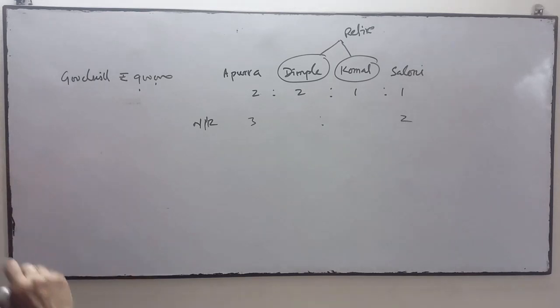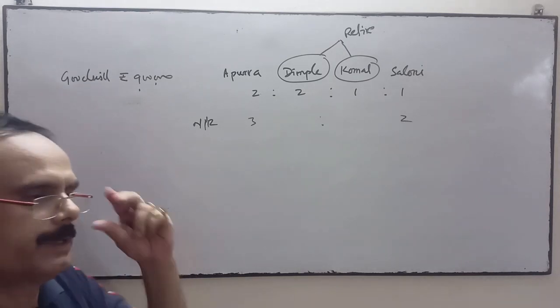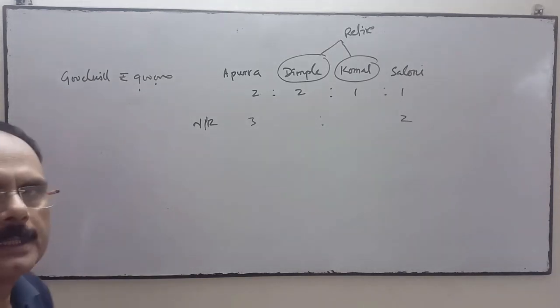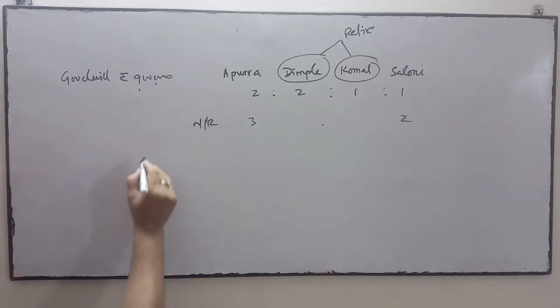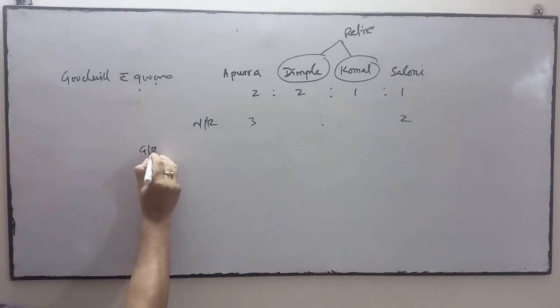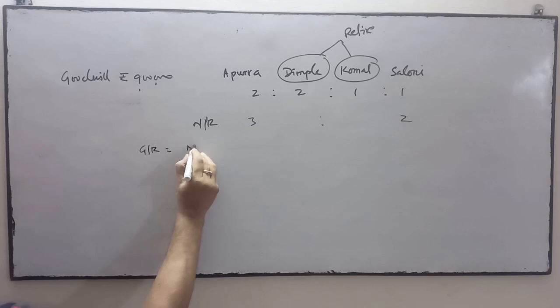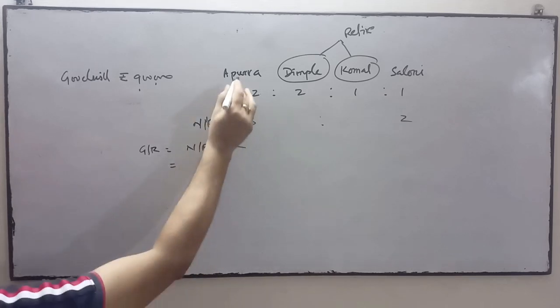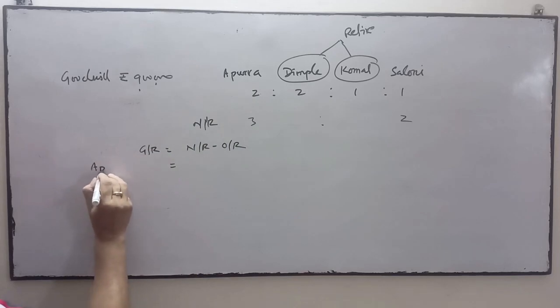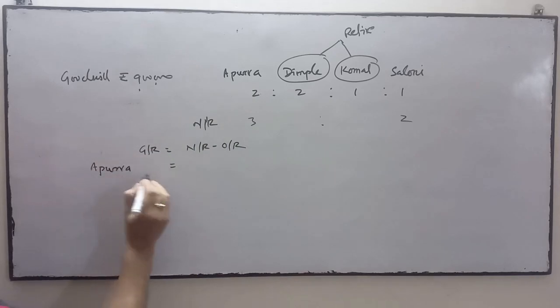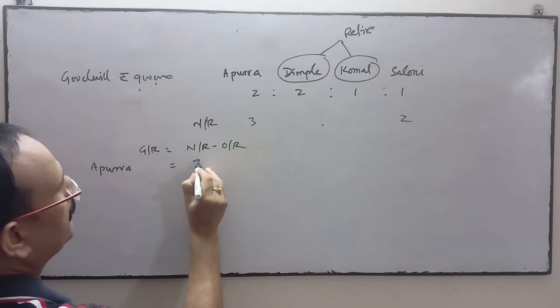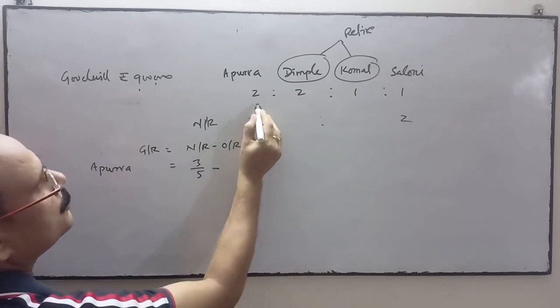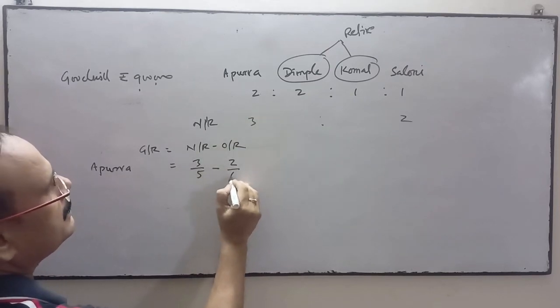Before doing the accounting treatment of goodwill, first we will find out the gaining ratio. Gaining ratio means new ratio minus old ratio. For the first partner Apurva, the new ratio is 3/5 and the old ratio is 2/6.